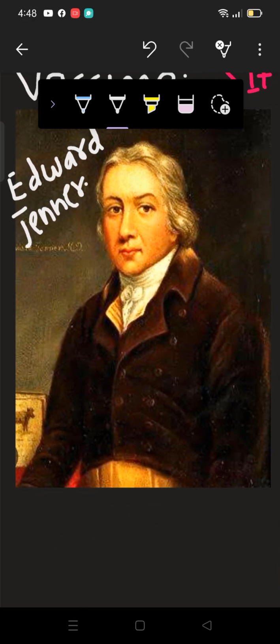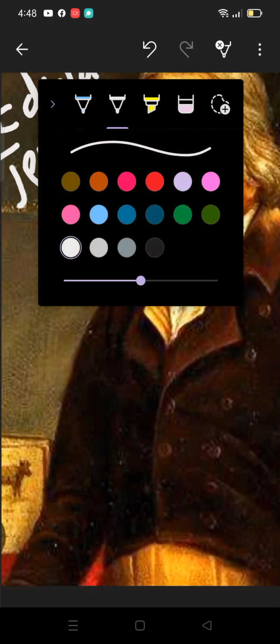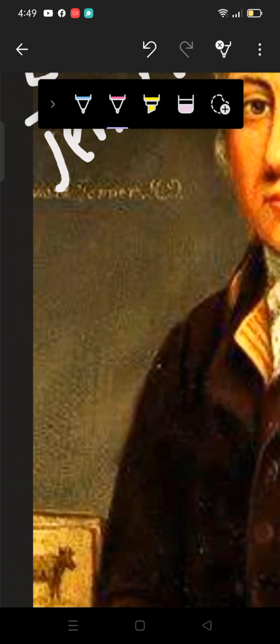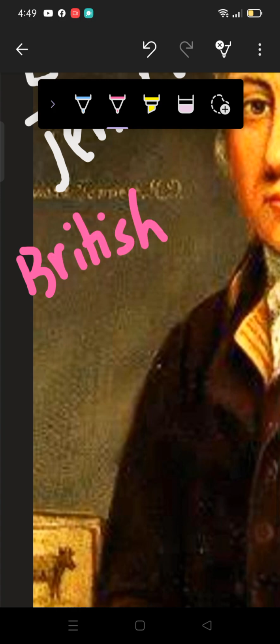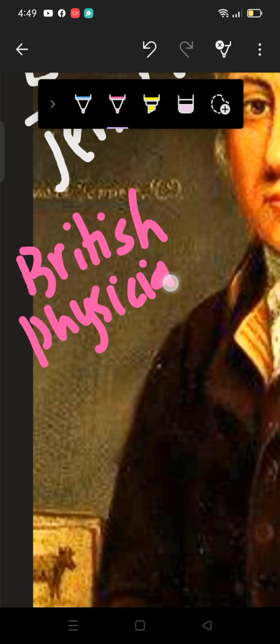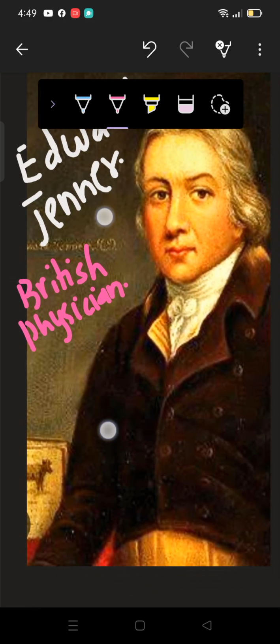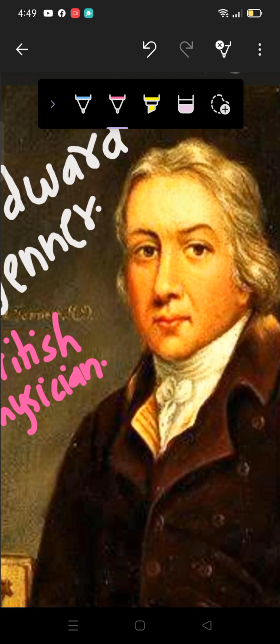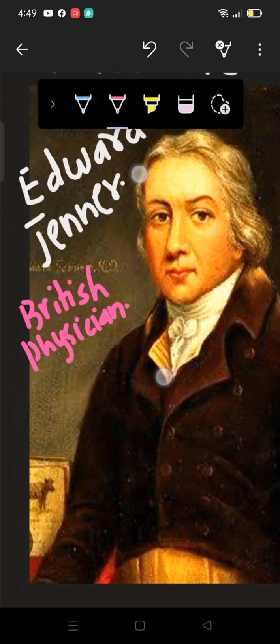He was a British physician, Edward Jenner. And in which year did he introduce the vaccine? In 1796. So let me write that as well.